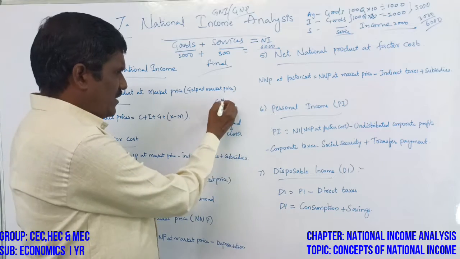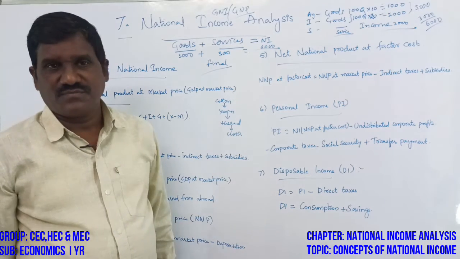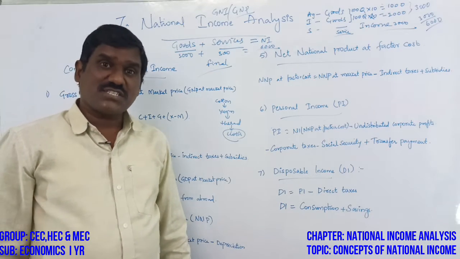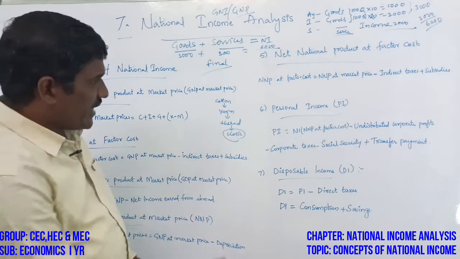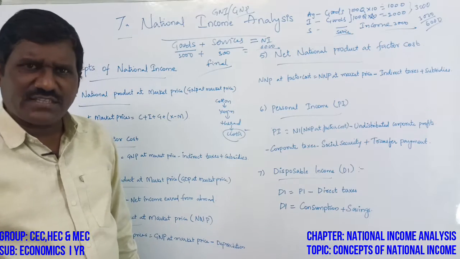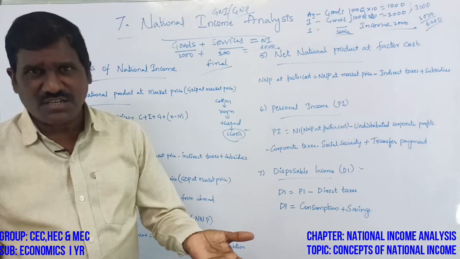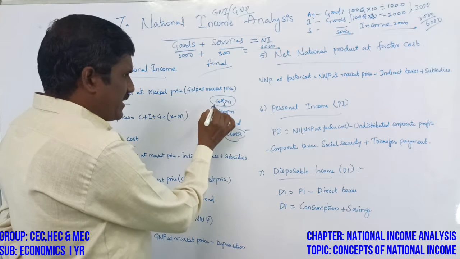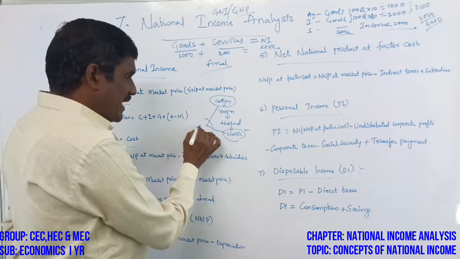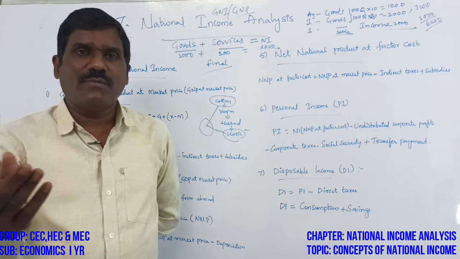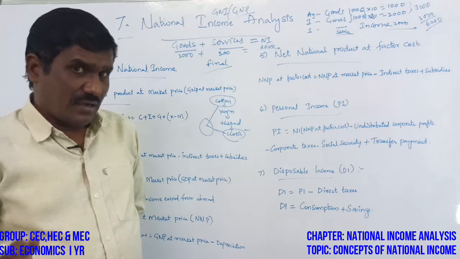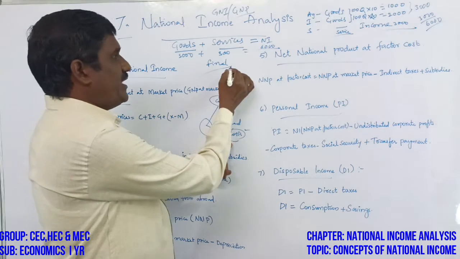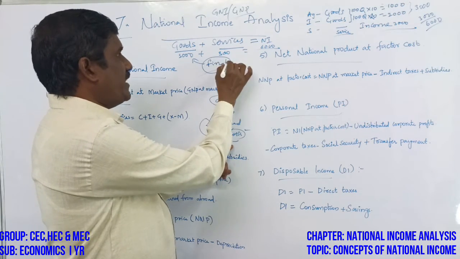So cloth is the final stage, and that is why we take the final good. Why should we take the final good? To avoid double counting of national income. If you take both cotton and cloth, it will be calculated two times, and the national income will be doubled. So to avoid double counting, we take the final goods value and final services value.